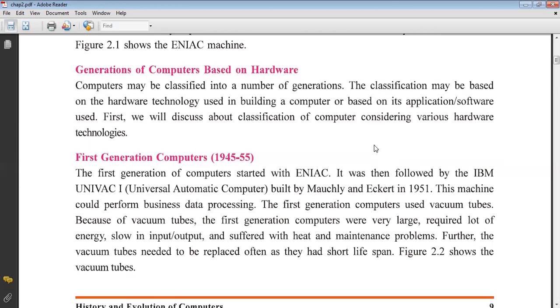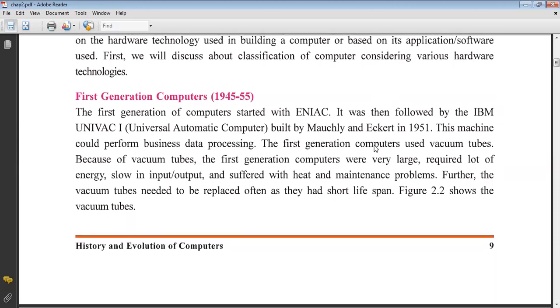First generation of computers. The generation period of the first generation is 1945 to 1955. The first generation of computers started with ENIAC. We saw about ENIAC in the previous paragraph. It was then followed by the UNIVAC 1, Universal Automatic Computer, built by Mauchly and Eckert in 1951.